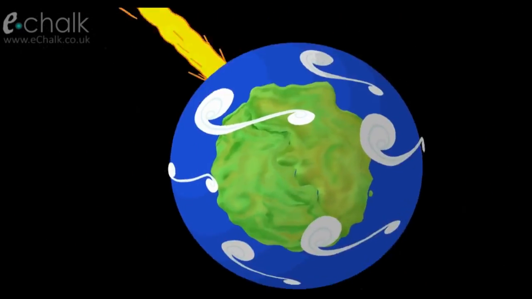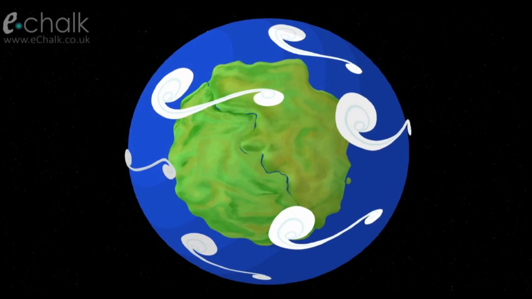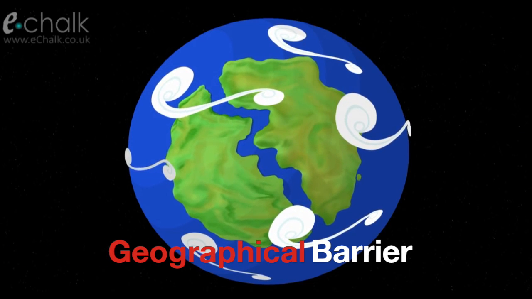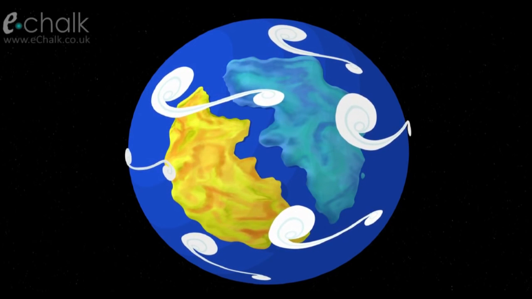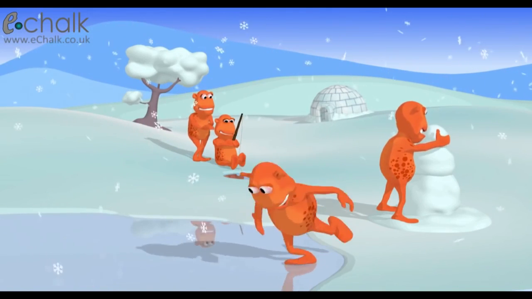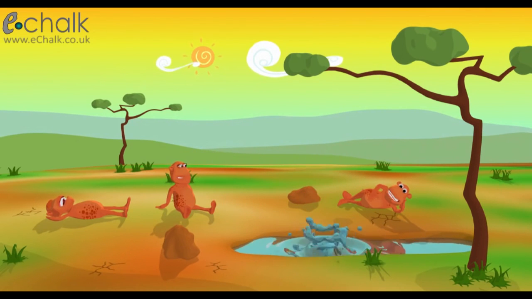Here we have a population of cetanes running about in the wild. Now let's say that a meteor hit the Earth. This would cause the two land masses to break apart, forming a geographical barrier. Now one of these two land masses might go to a colder part of the biosphere, and another one might go to the warmer part of the biosphere. This would leave the cetanes in the colder part of the biosphere unable to reproduce with the cetanes in the warmer part of the biosphere.